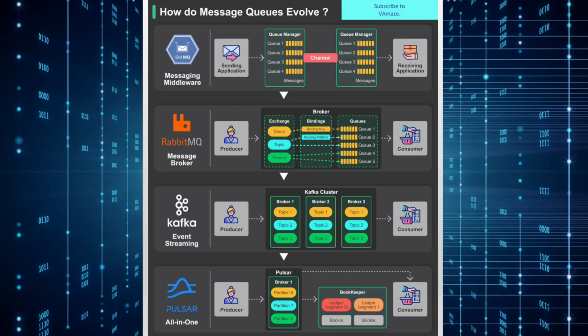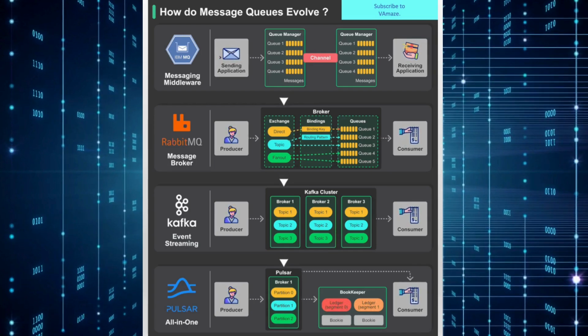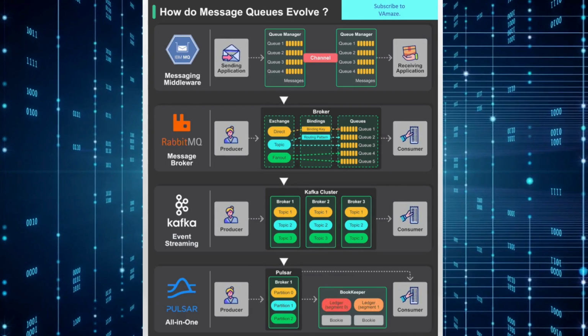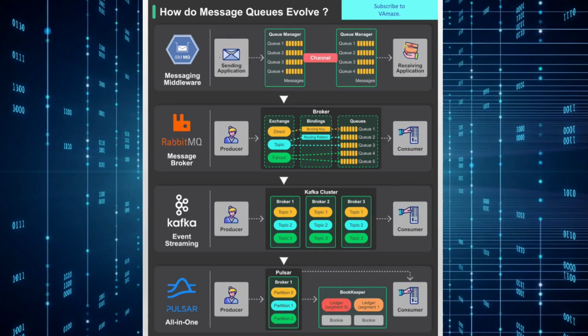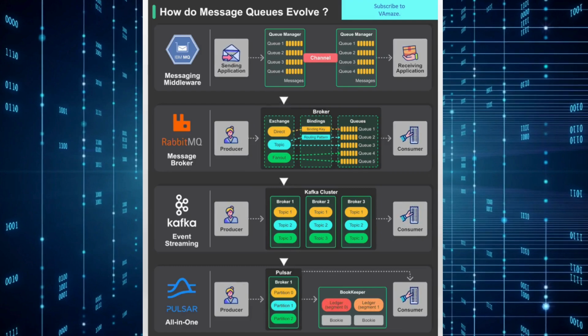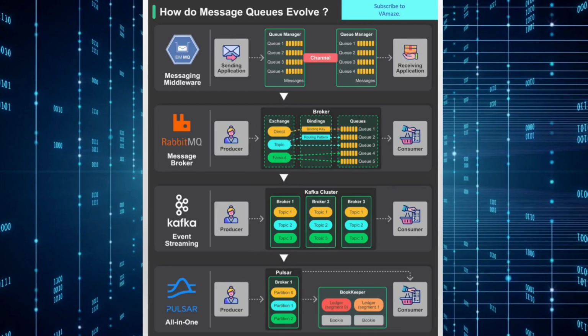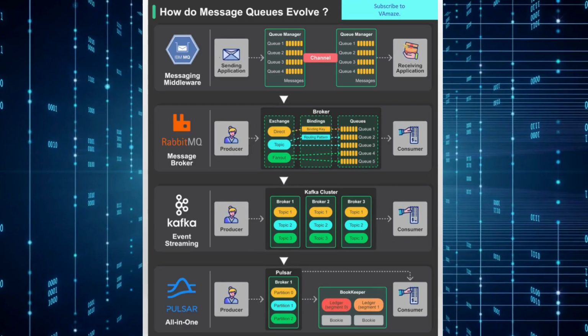The streaming era, Kafka and event-driven architecture. The third generation marked a paradigm shift with the introduction of Apache Kafka and event streaming platforms. Rather than treating messages as discrete units to be consumed and deleted, Kafka introduced the concept of persistent event streams. In this architecture, producers publish events to topics, which are then organized into partitions for scalability.